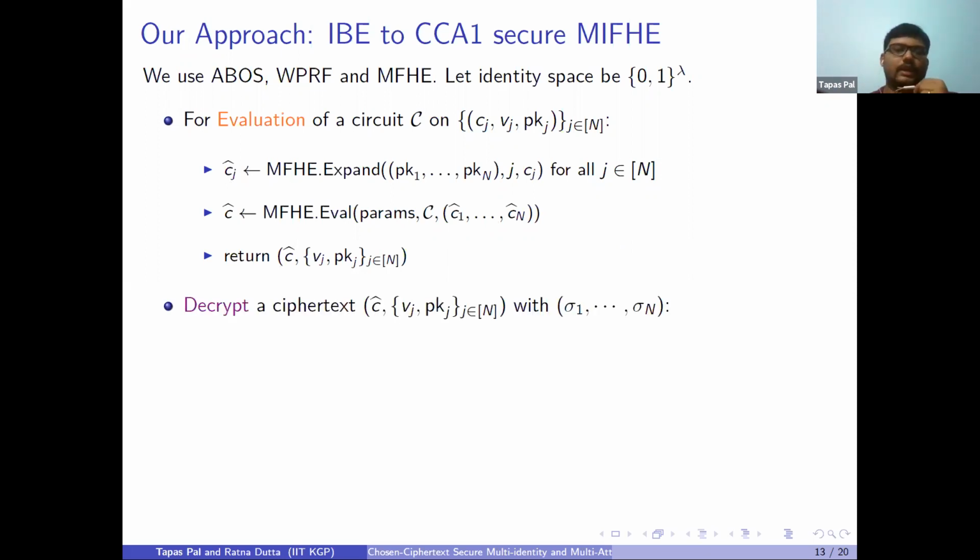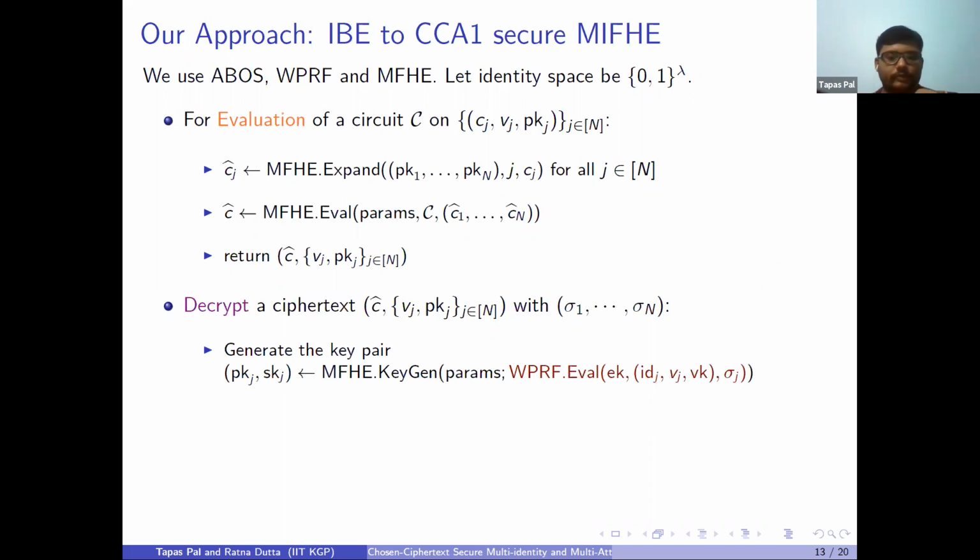Now to decrypt, I have already told you that we need to collaborate. The group members need to collaborate with their own secret keys, sigma 1 up to sigma n. So we'll be generating the same serial random value, since sigma j is the valid signature corresponding to IDJ. Therefore, for this statement, we can generate the same serial random value as we generated during the encryption. So we will be calculating this PKJ and SKJ. Now we can verify whether this PKJ matches the PKJ in the ciphertext component.